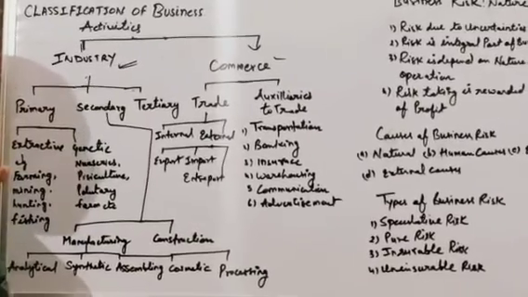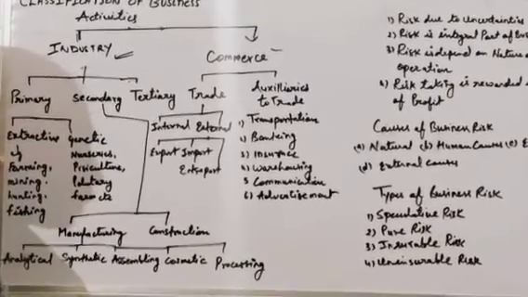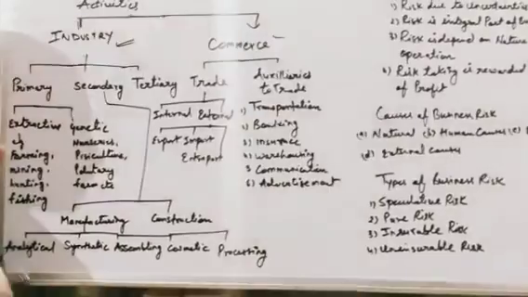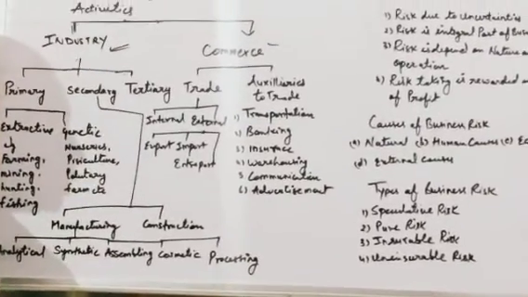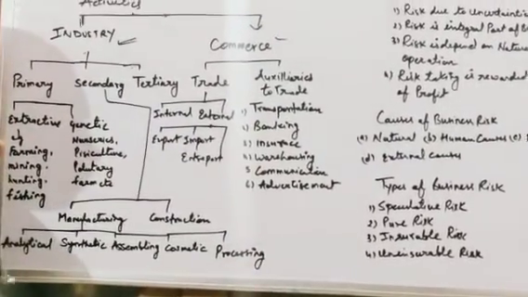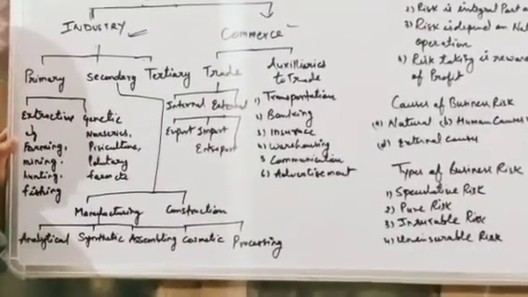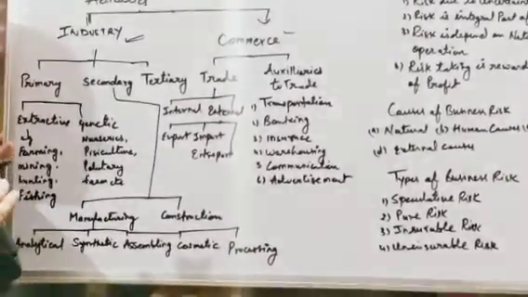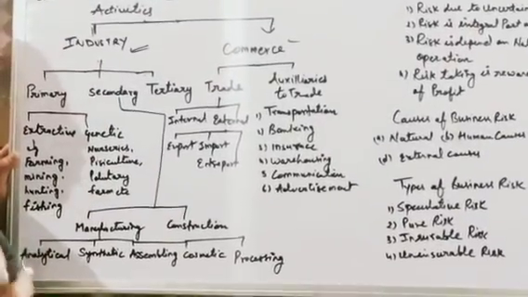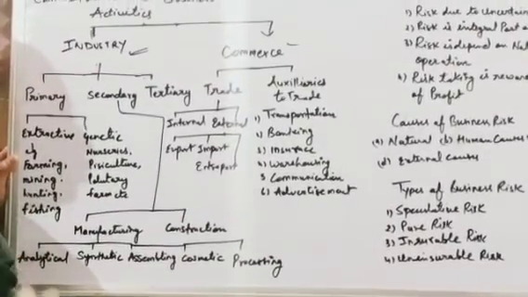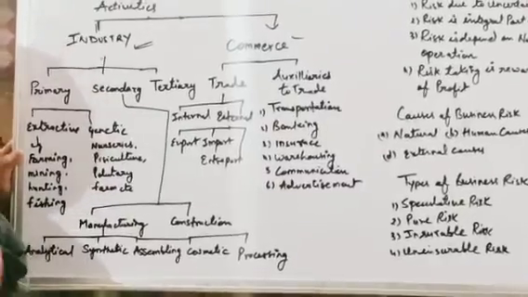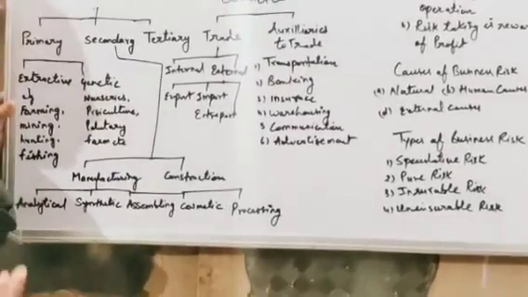Production of garments by using cloth, fiber, stitching and all that, we convert the cloth into a ready-made garment. So that all comes under industries. Industry is the activity in which raw material is converted into finished goods or consumable goods which you can consume directly. Okay, understood?